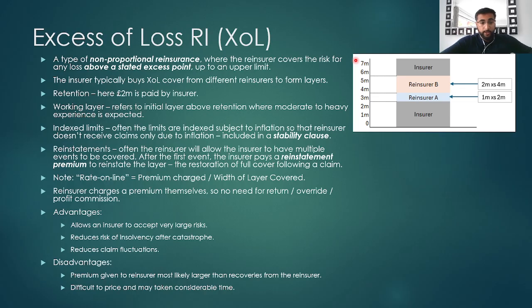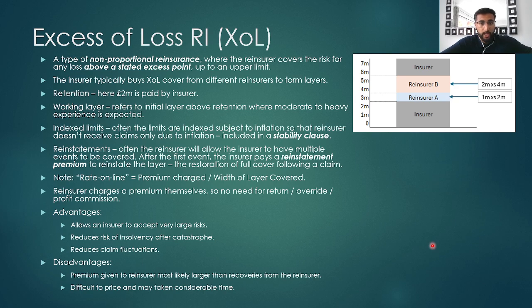Now, the reinsurance company calculates the premium themselves, so there is no need for any return or override or profit commissions. And now, going on to the advantages and disadvantages of excess of loss reinsurance. The advantage is that it allows the insurance company to accept very large risks. It reduces the risk of insolvency after a major event, and it also reduces claim fluctuations. In terms of the disadvantages, the premium that is given to reinsurance companies is most likely larger than the recoveries from the reinsurer, and it's difficult to price for a reinsurance company. It might take a lot of time.